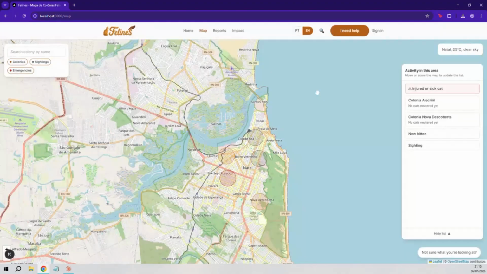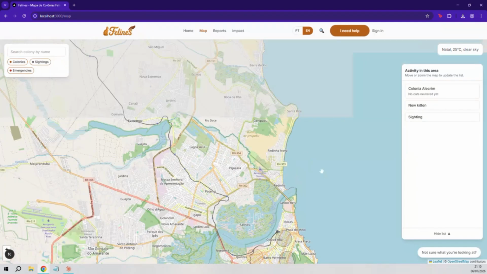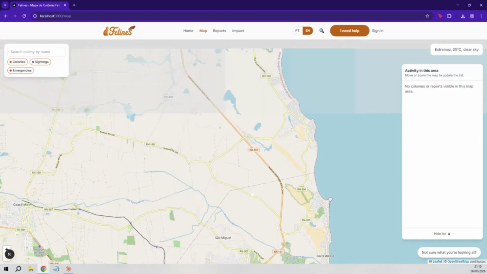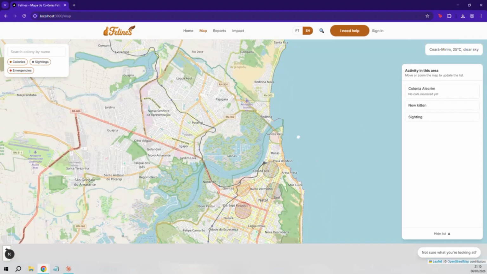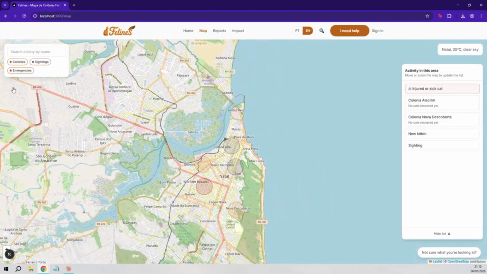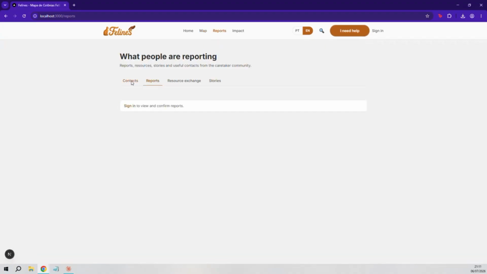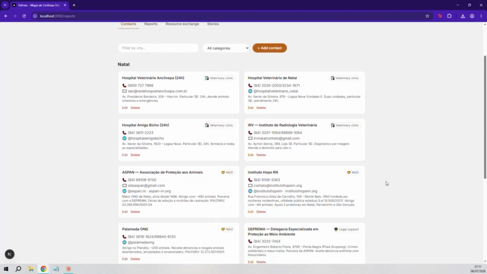The map. This is where the abstract becomes local. Dot filters let you narrow by pin type and castration status. And these blurred circles are one of the most important decisions in the entire product, beyond data privacy. Cats have been poisoned after their exact locations were shared online. So Felines uses progressive location blur, 3 levels of precision based on who you are.